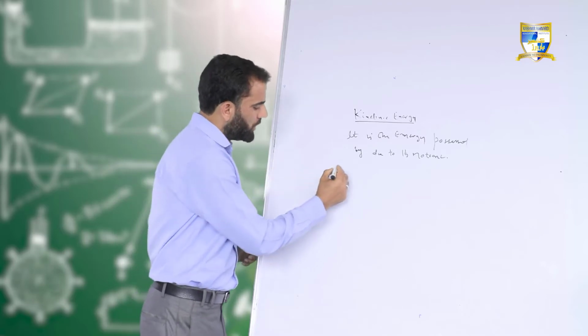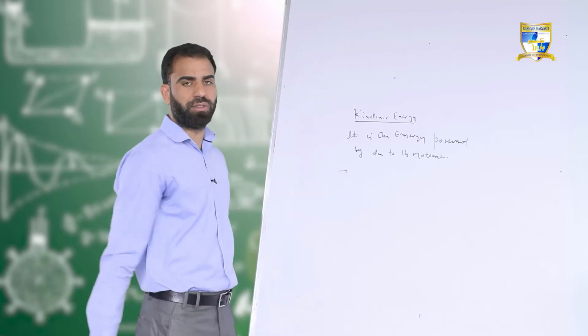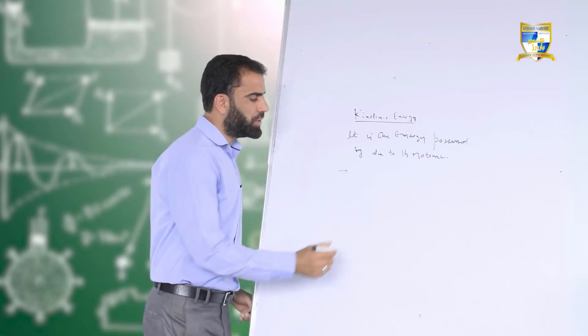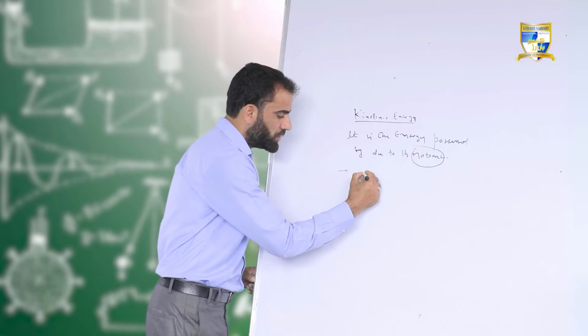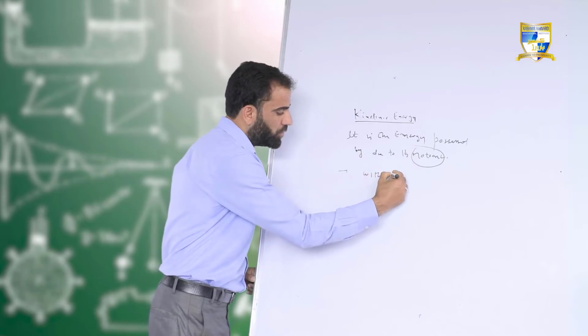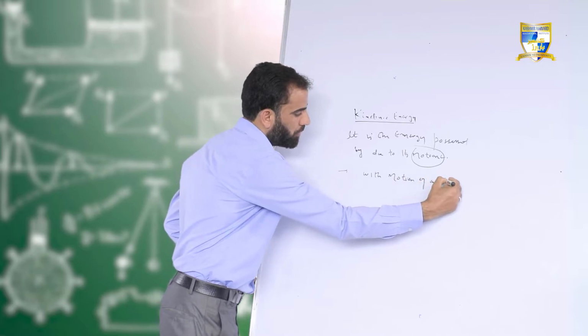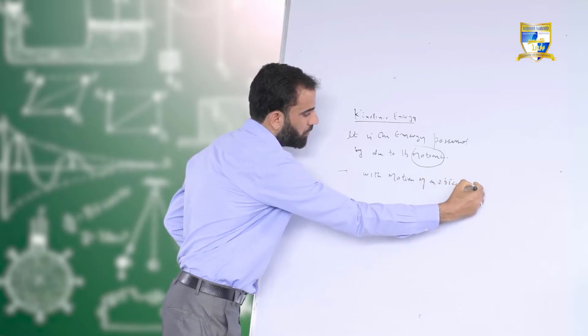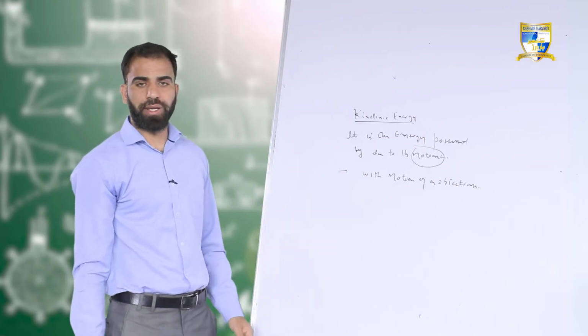So when any body is in a sort of motion, it will have kinetic energy. Kinetic energy is actually related with the motion of an object. When an object comes in a sort of motion, it will have kinetic energy.